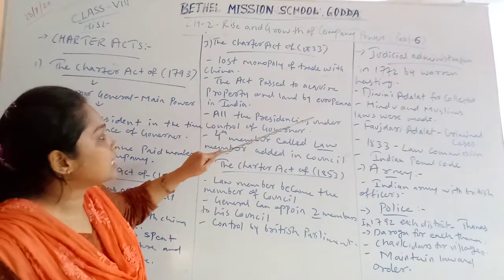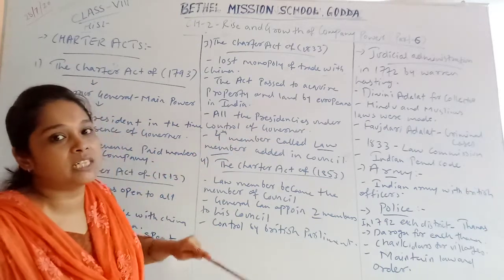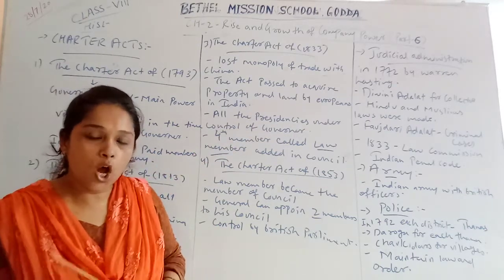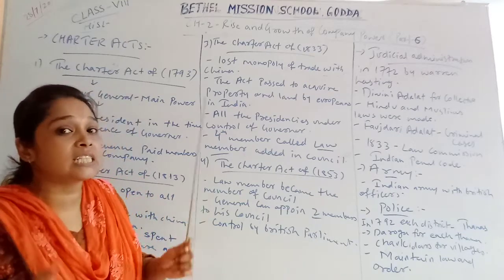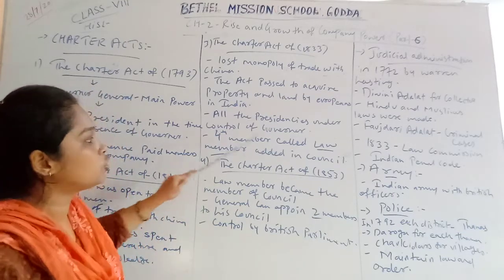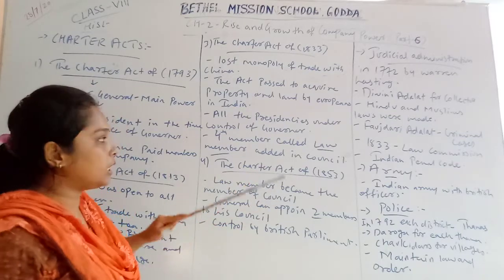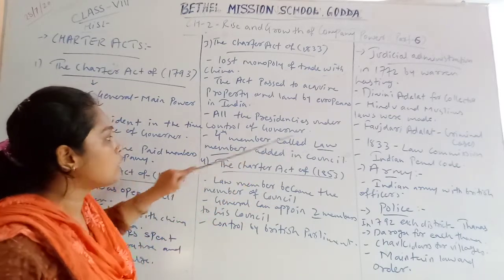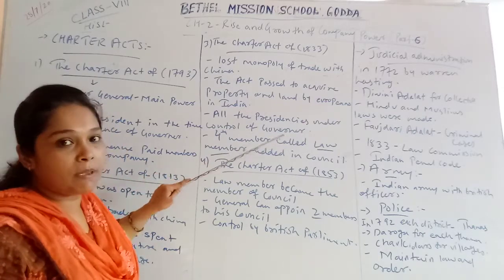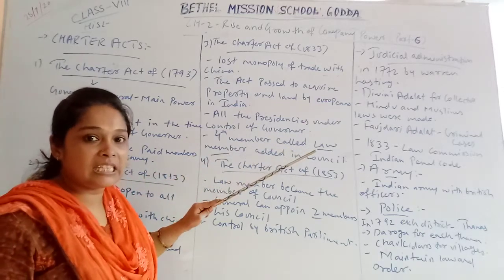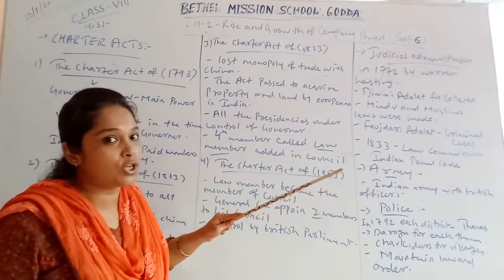All the 3 presidencies, Madras, Bombay and Bengal, came under the control of the Governor General of India. And there was a new member in the council, the 4th member, who was called the law member. This law member acted as the legal advisor to the Governor General of India.